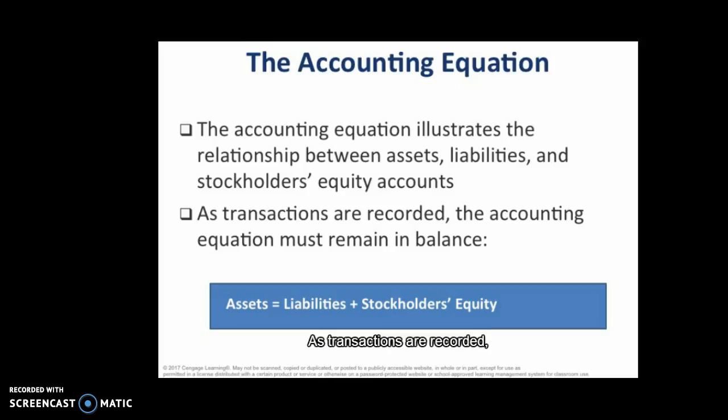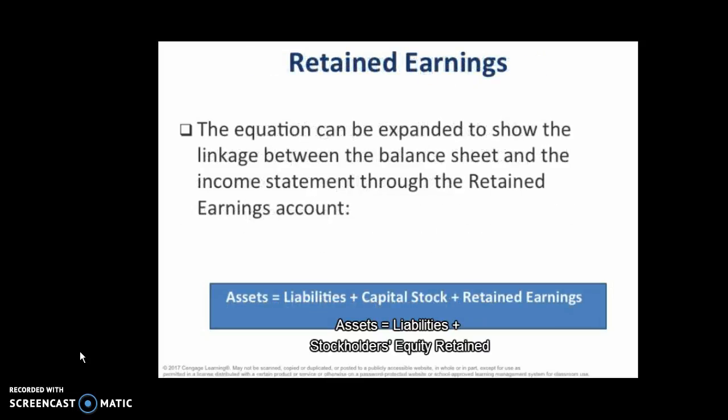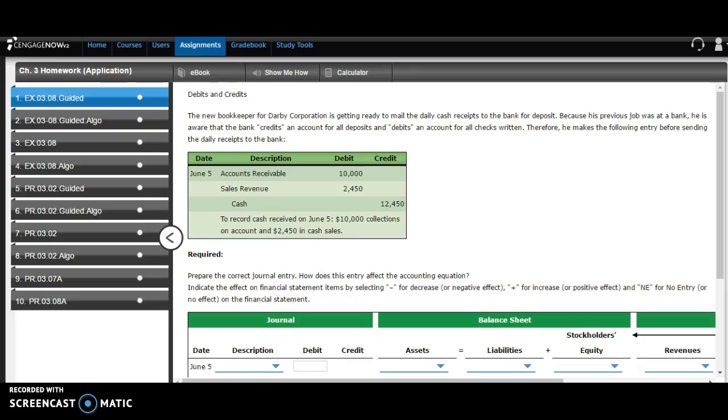As transactions are recorded, the accounting equation must remain in balance. Assets equals liabilities plus stockholders' equity. Retained earnings. The equation can be expanded to show the linkage between the balance sheet and the income statement through the retained earnings account. Assets equals liability.